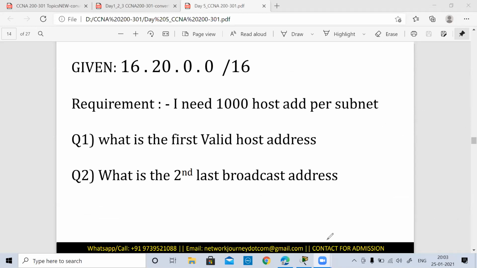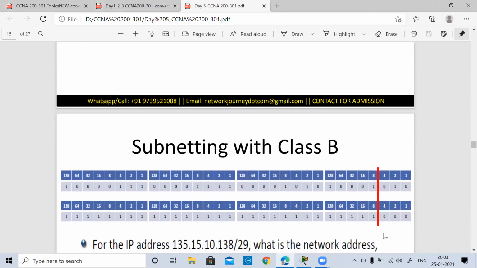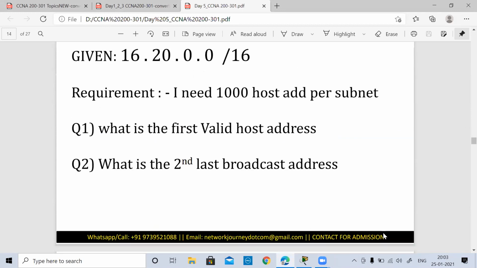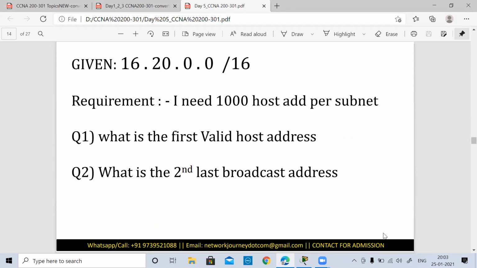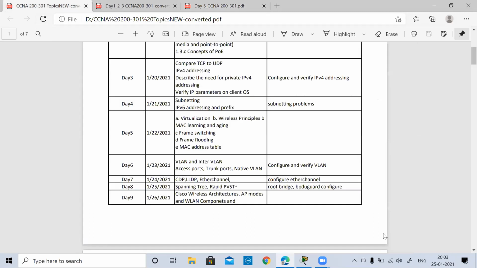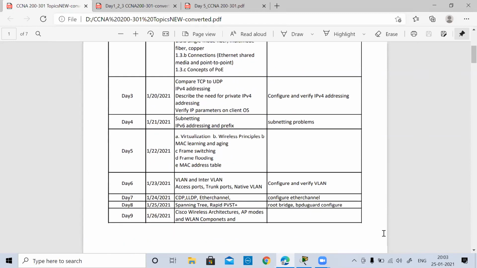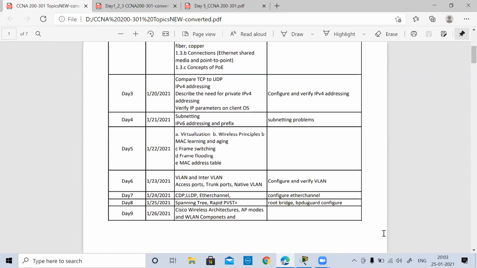Majority of the time people don't understand this. We'll take a few more examples in the next class. I have a few more questions on subnetting, so I'll end the session here itself. I can just tell you where we are lagging now. We were supposed to start with IPv6, or subnetting was supposed to be covered on day 4. Now we are on day 5, so we are lagging a bit, but I feel that these concepts are very important. I cannot rush just for the sake of completing all these concepts. Some topics require more time, and I hope you people can understand that.